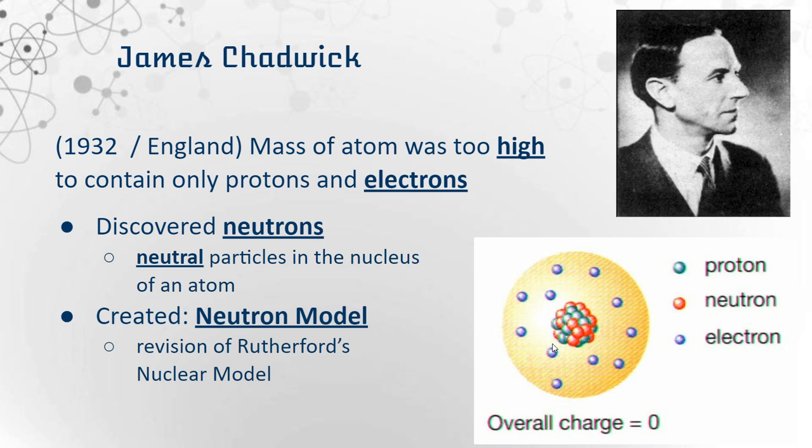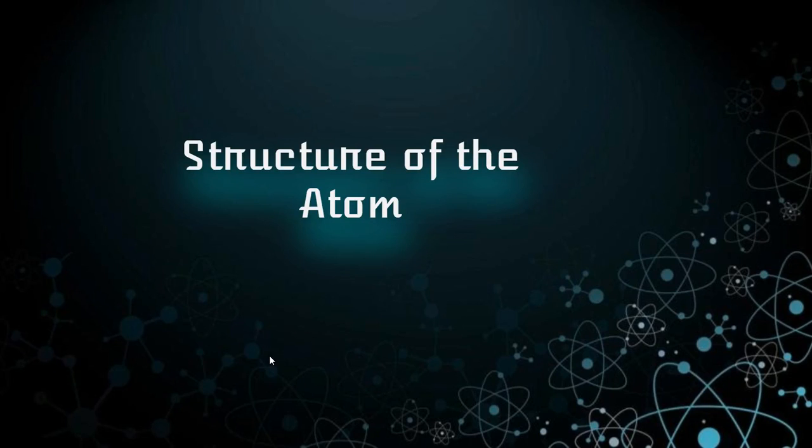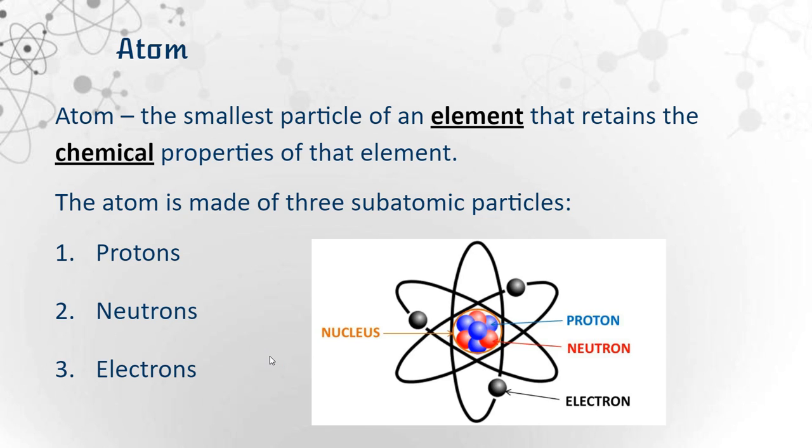It's just a revision of Rutherford's model. Here you can see that the protons and the neutrons are in the center of the nucleus, and they're surrounded by electrons on the outside. So now we're going to talk about the structure of the atom. Again, an atom is the smallest particle of an element that retains the chemical properties of that element. Atoms are always going to be made of three subatomic particles: protons, neutrons, and electrons.